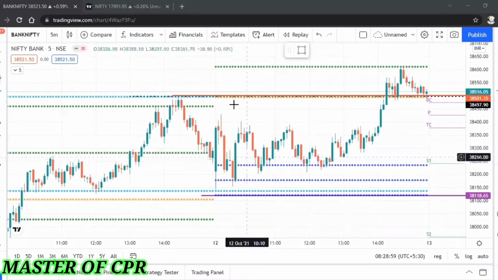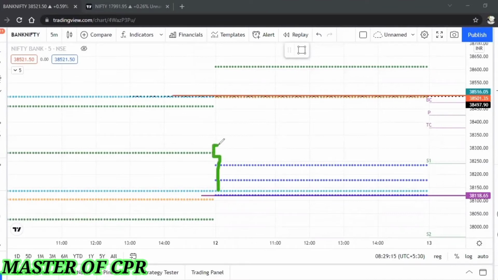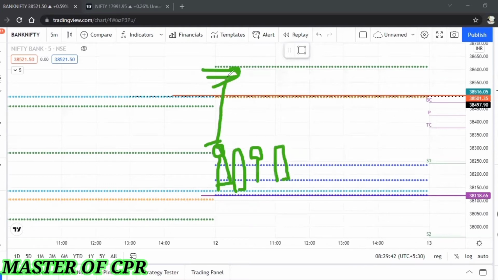It's a huge candle. Suppose the first candle is like a pin bar, or the first candle is a completely green bar originating from the CPR like this. Then this is the best place to enter. This will be the entry. Stop loss below the central pivot point. Take profit can be the previous session high. See the risk and reward. Calculate the risk and reward here. Reward should be greater than the risk.